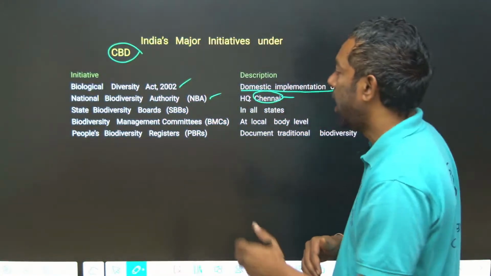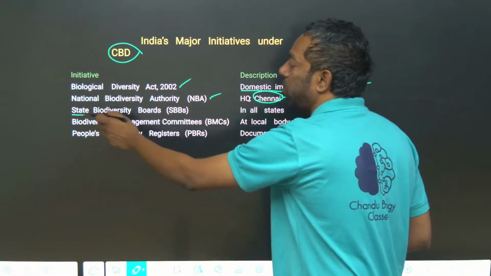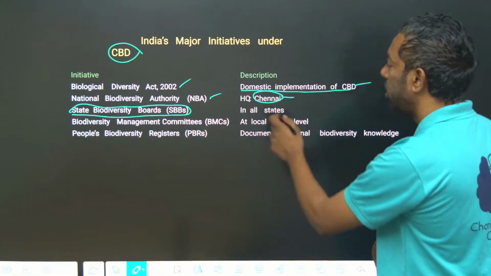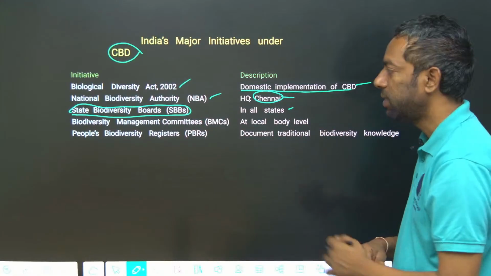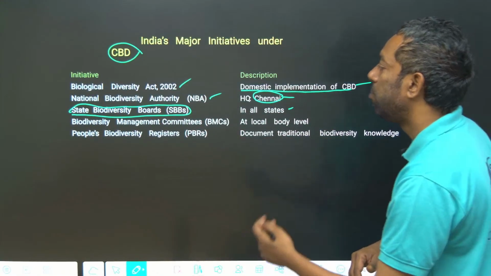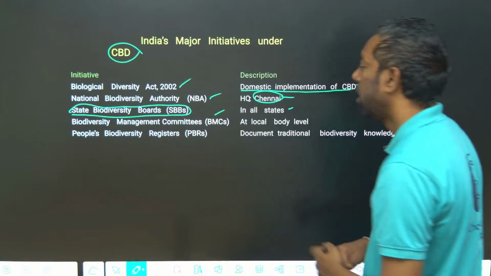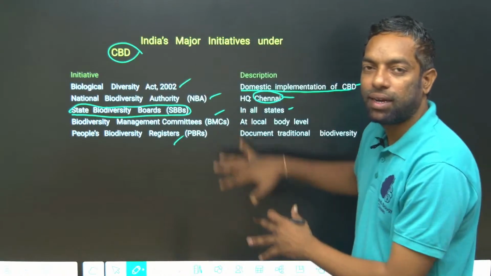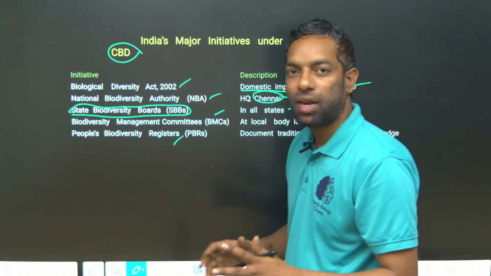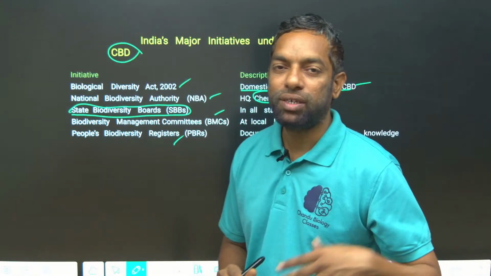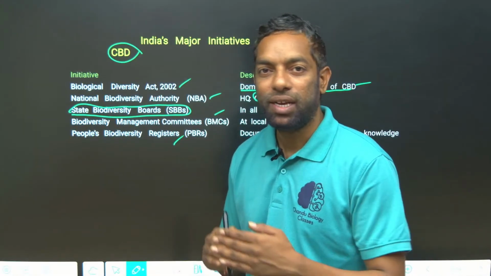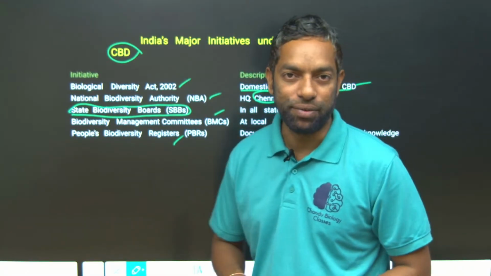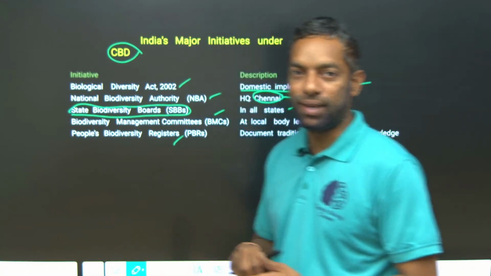State biodiversity boards were also implemented in all states. Then biodiversity management committees and people's biodiversity registers. These are what India implemented through the CBD convention. The Indian government took these initiatives. I hope you guys understand.